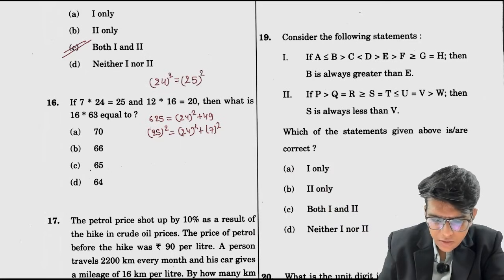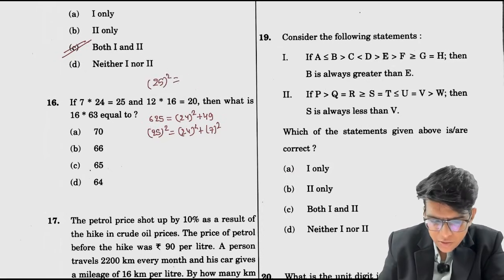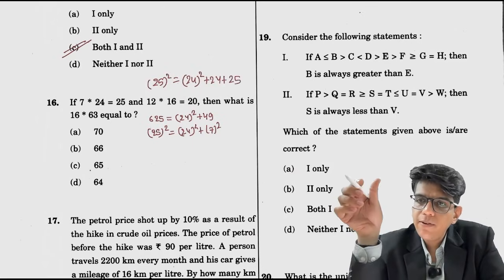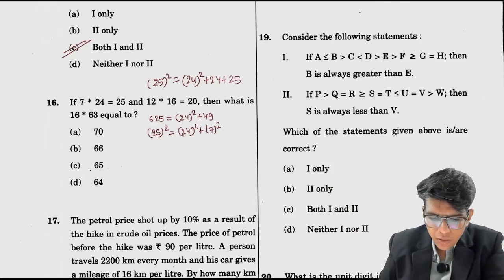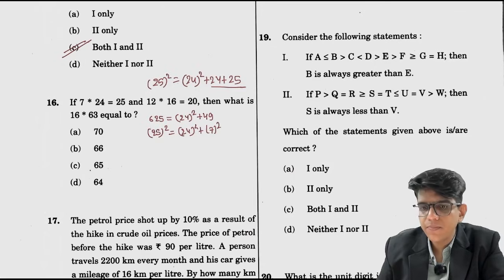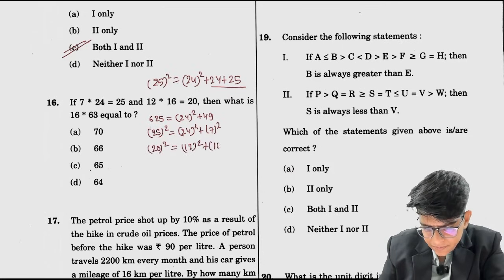So 25 square equals 24 square plus 24 plus 25. You are going from 24 to 25, so you need to add 24 as well and 25 as well. Because I know this, I know that I overall have to add 49, and because I know this, I could figure out that this is based on this. Okay, 25 square is 24 square plus 49. And similarly, 20 square, which is 400, is nothing but 12 square plus 16 square.